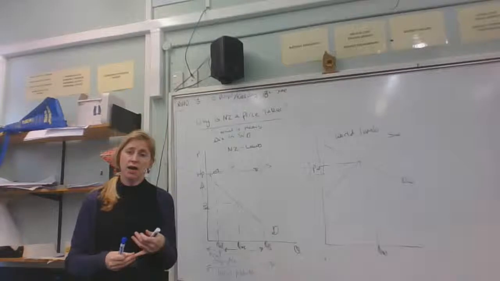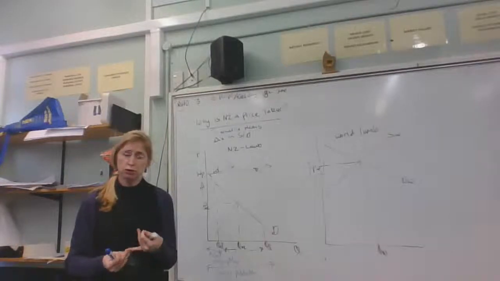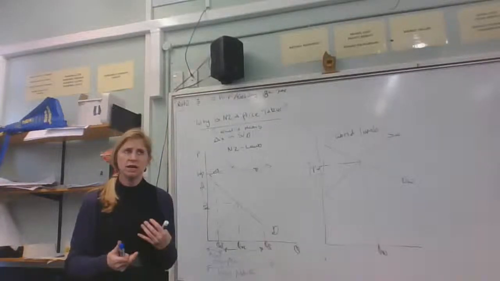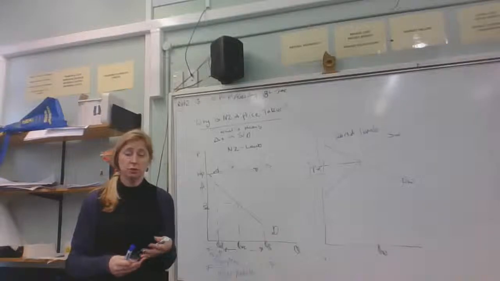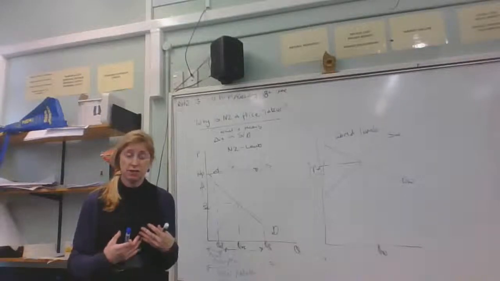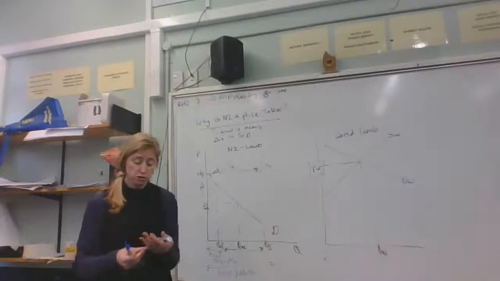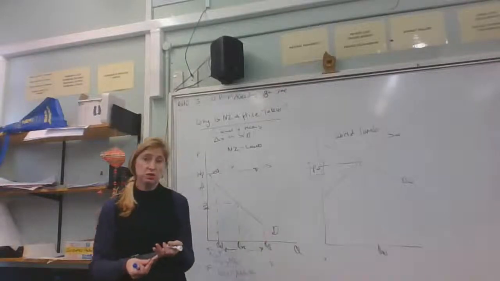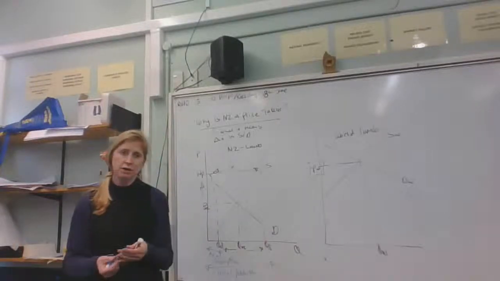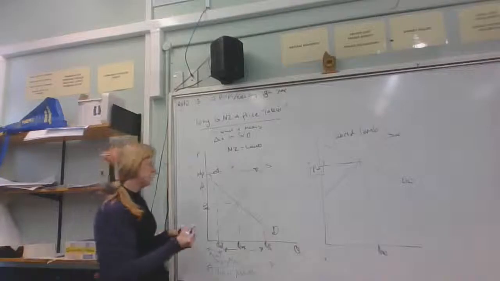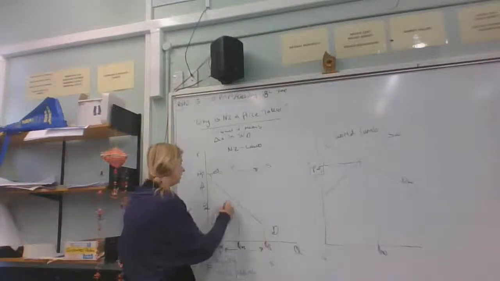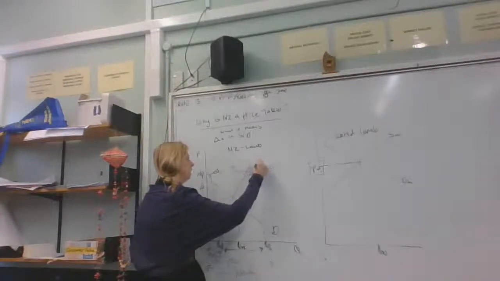It makes it harder, more expensive to rear the lambs because you have to bring in extra feed. And there is that case that you might have to kill off some of your stock because they haven't eaten enough and they're actually malnourished. So it means you have less to sell and it's more expensive to sell what you have. So that means that we would likely see a decrease in supply.